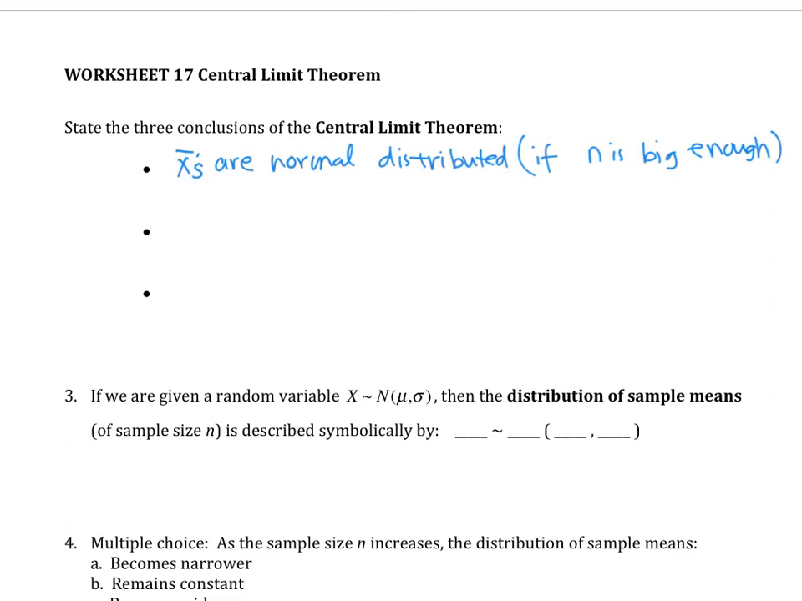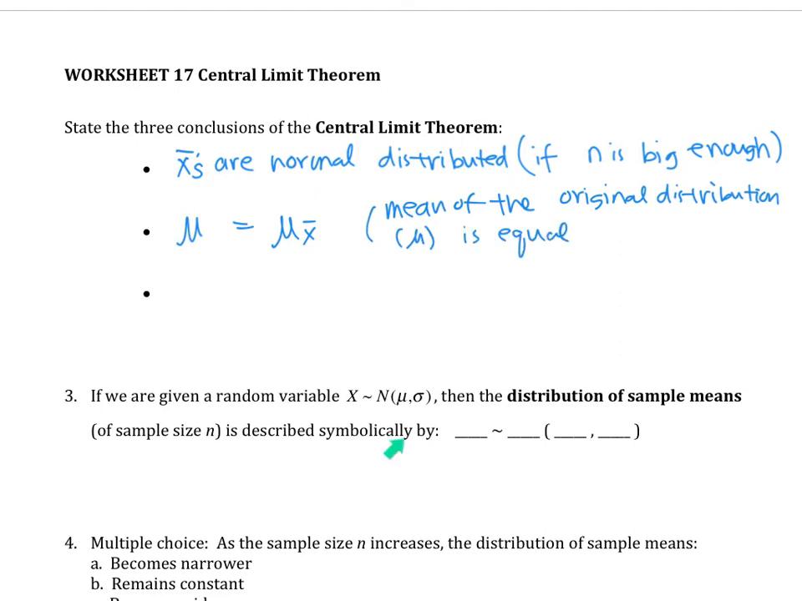The second part of the conclusion is that mu is equal to mu x bar. That means the mean of the original distribution, which is mu, is equal to the mean of the sample means. I know there's a lot. Okay, basically the original population's mean and the mean of the sample means are going to be equal.